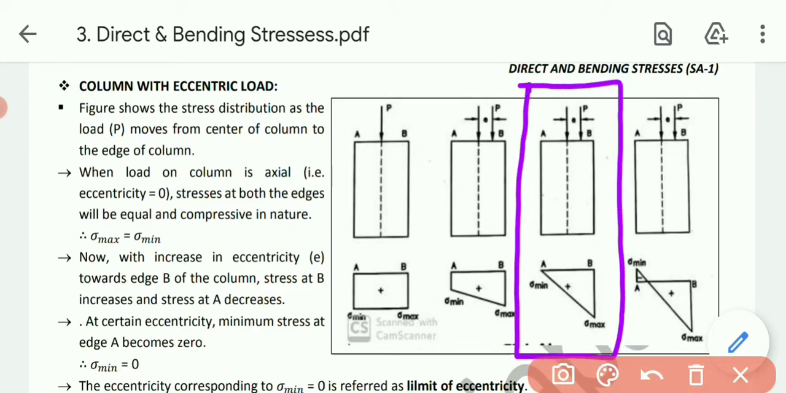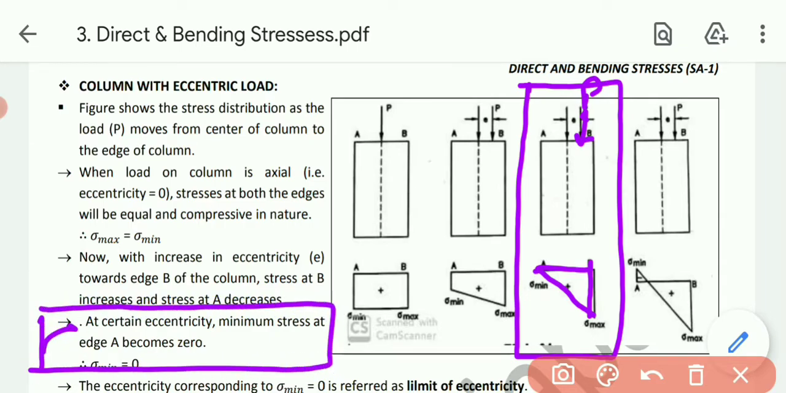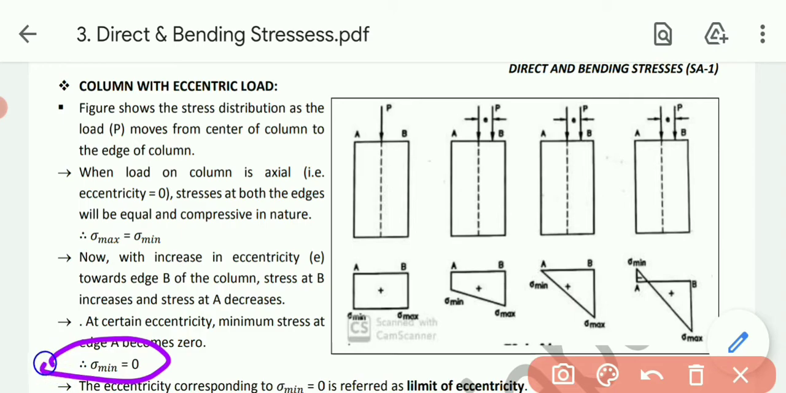Now the third figure. We are increasing the distance more towards the edge. At one point sigma maximum will be at its maximum while sigma minimum will become 0. At a certain eccentricity, the minimum stress at edge A will become 0. So ultimately we can say sigma minimum will be 0.